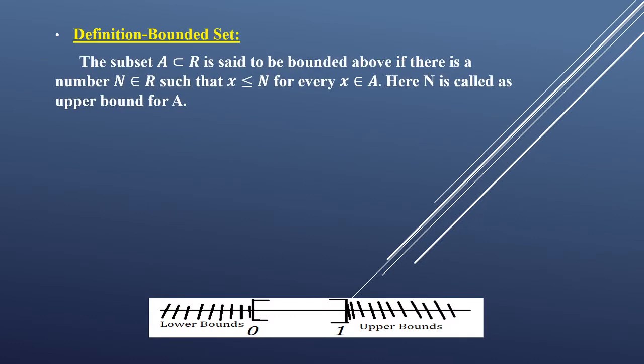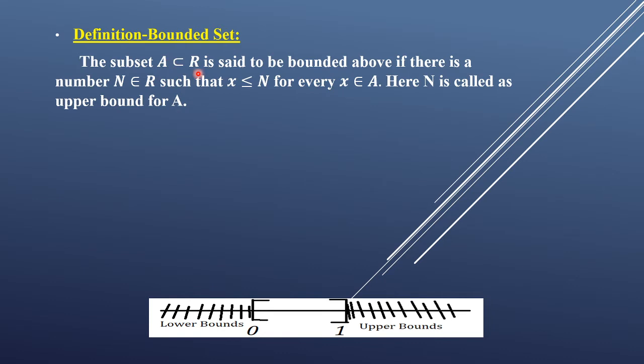Consider A is a subset of R, where R is the real line. A subset A is said to be bounded above if there is a real number n such that every element of A is less than or equal to n. That is, x is less than or equal to n for every x belonging to A. Here n is called an upper bound for A. This is for any subset of R.